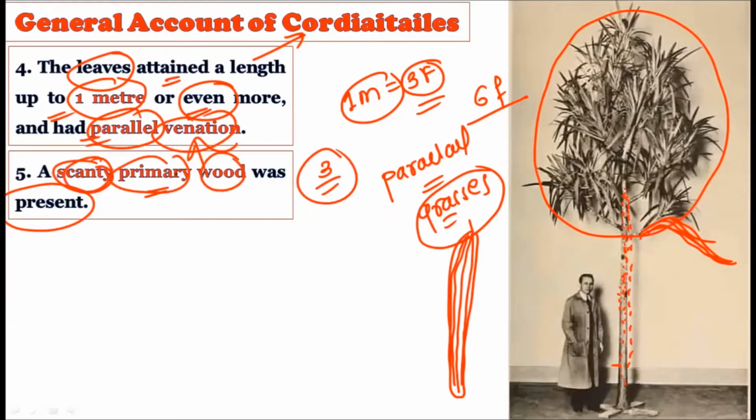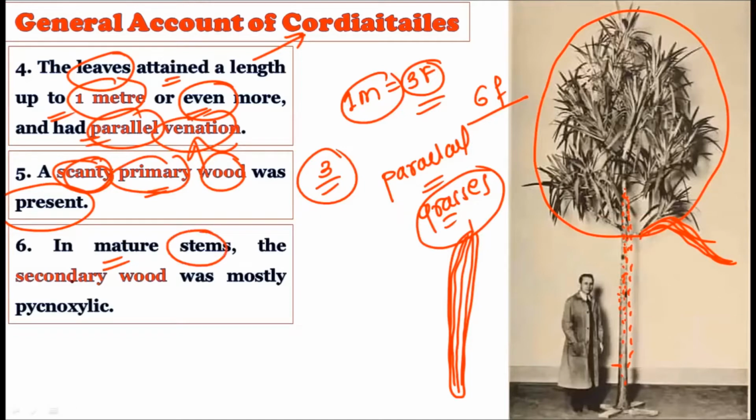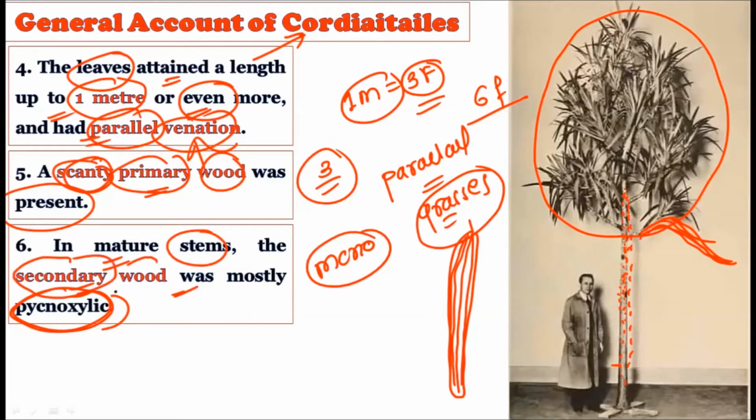Then in the mature stem, the secondary wood is mostly pycnoxylic. As you know, monoxylic and pycnoxylic. In the last lecture, we studied the monoxylic. It is quite a porous wood which is found in today's gymnosperms. But the pycnoxylic wood is quite a solid wood. It is very solid wood, and the secondary wood gives strength to these stems. That is, these stems had secondary growth and created secondary wood, and this secondary wood is quite pycnoxylic in nature. That is, it has a quite solid formation. Now this is very obvious.